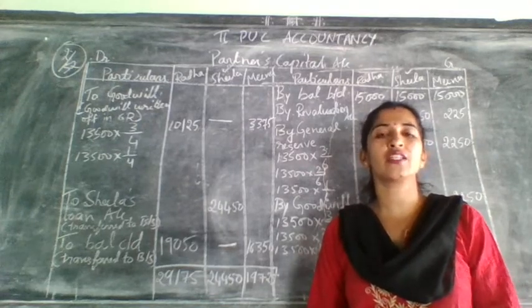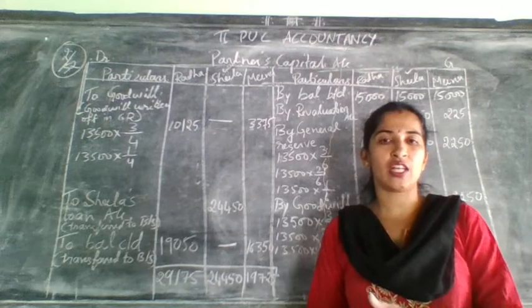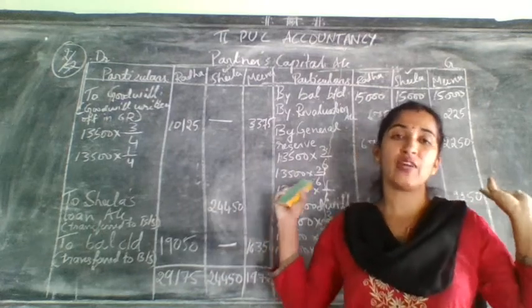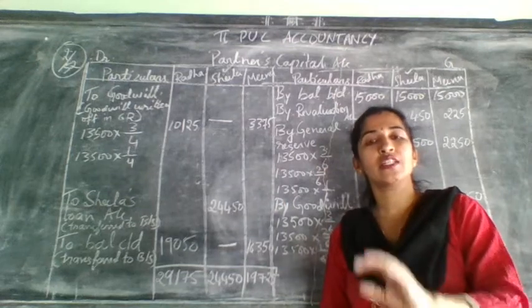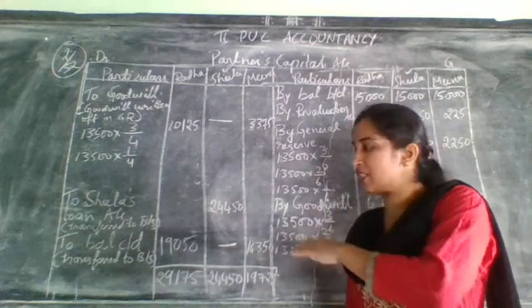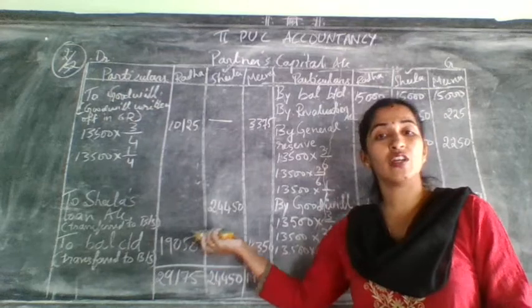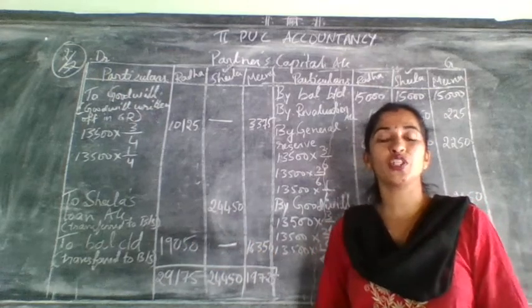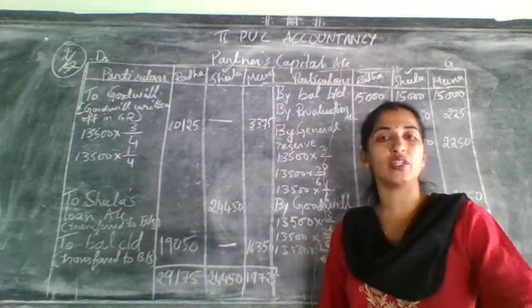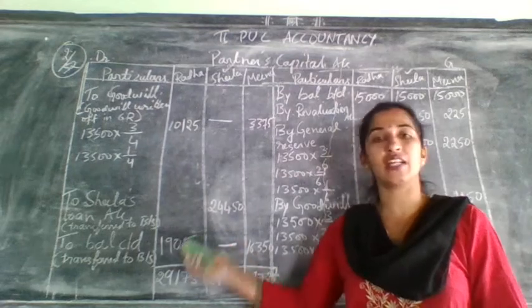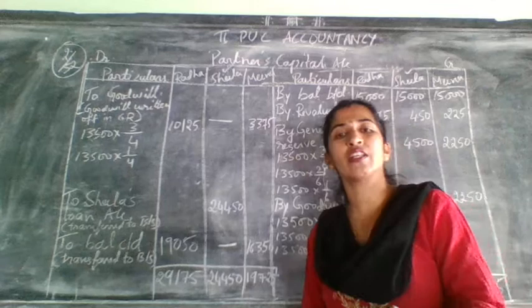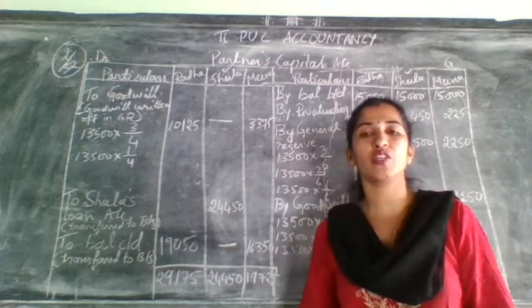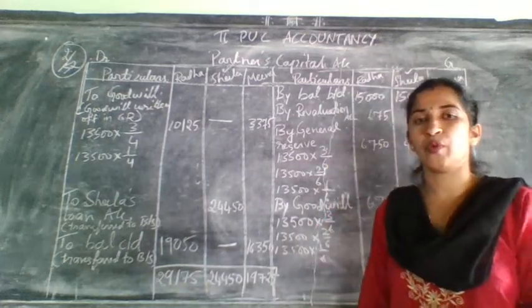In the next class, I will do the balance sheet. Last step of this, this is the very easy step. So I am requesting all the students, if you are not getting the answer, one more thing, this is not the answer given in the question bank. They have given a different answer. No, that different answer was wrong. This is the right answer. So write down this in your rough book first and then copy it to the notes. After giving the notes, you write down this problem. Okay.